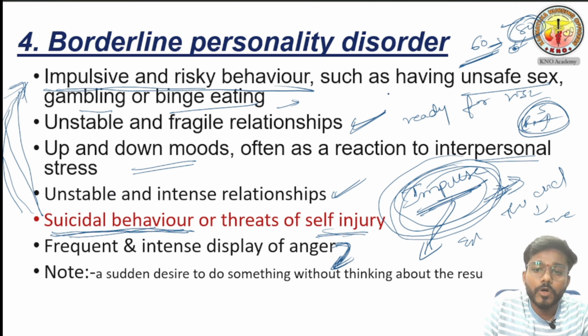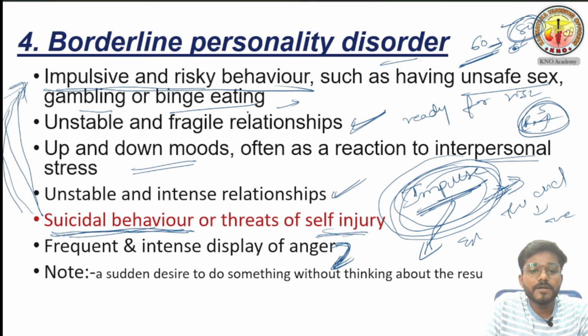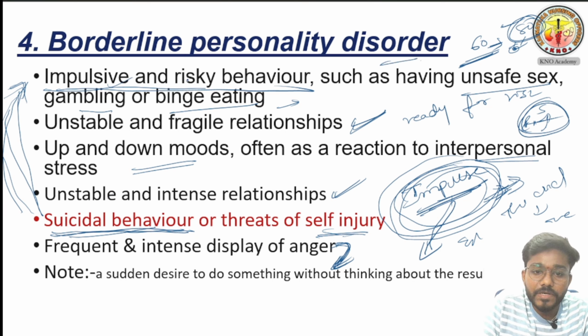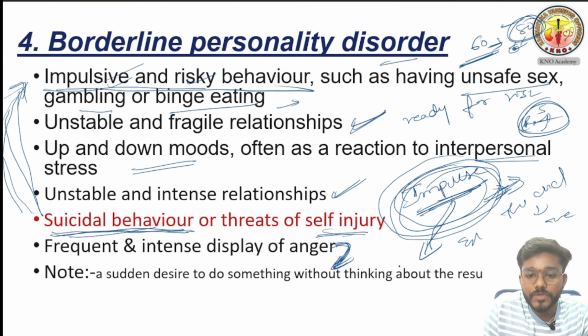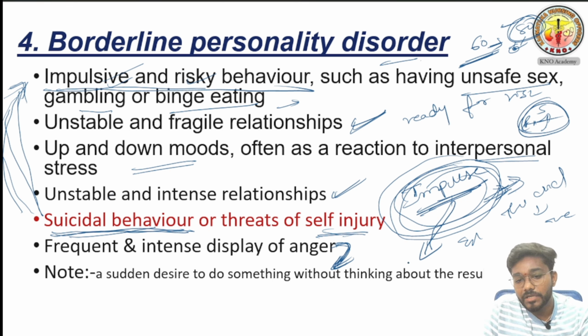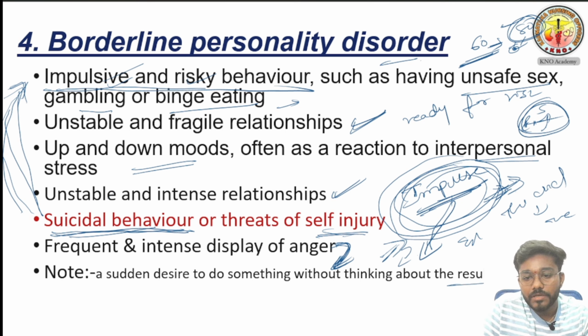We are discussing borderline personality disorder. We have discussed what impulsive and risky behavior is. What is impulse? A sudden desire to do something without thinking about the result. He doesn't know what the result will be, he will do it suddenly, because impulsivity is commonly in his personality. So sudden anger will come, and he doesn't worry about the result. And what is risky behavior? He is always ready to take the risk.